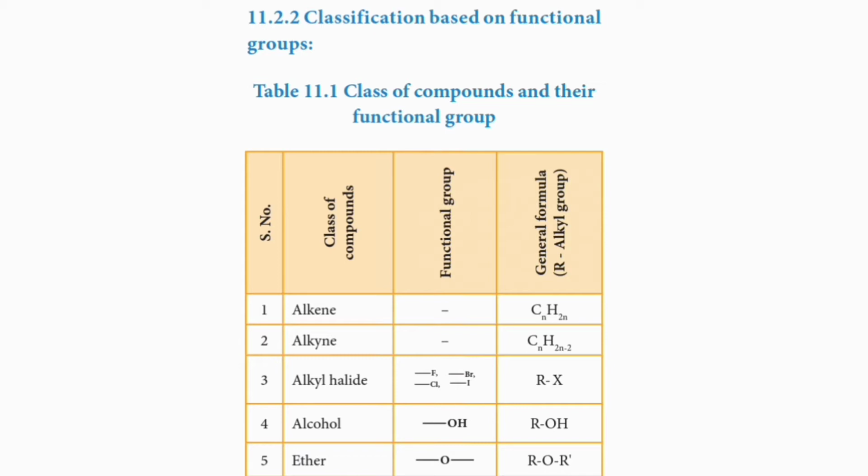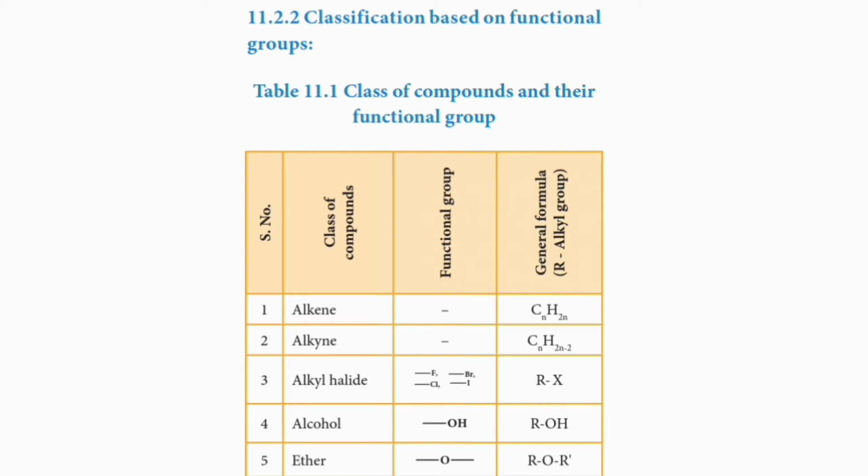Serial number 2, the second class of organic compounds classified based on functional group, alkyne or alkynes, functional group triple bond, general formula CnH2n-2. Serial number 3, alkyl halides. There are 4 different halides.